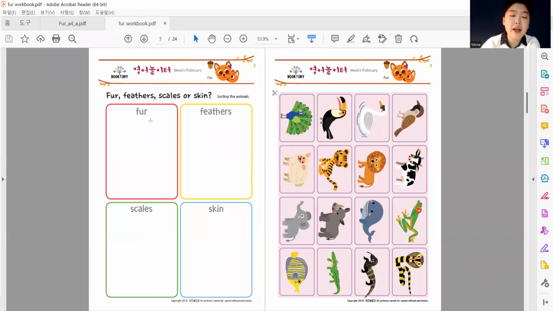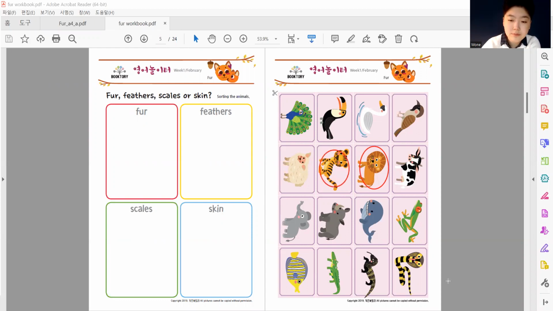So let's look for the animals. So I have my red circle. So let's look for the animals with fur. Which animals have fur? A lion has fur. What else? Tiger, good.